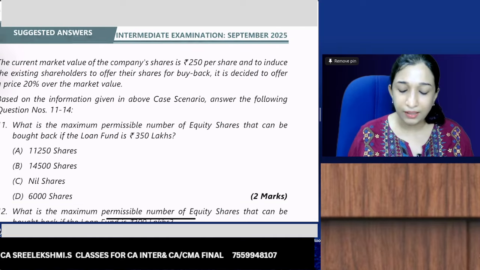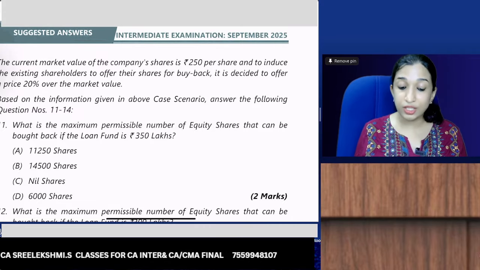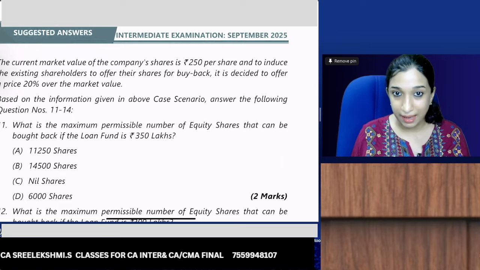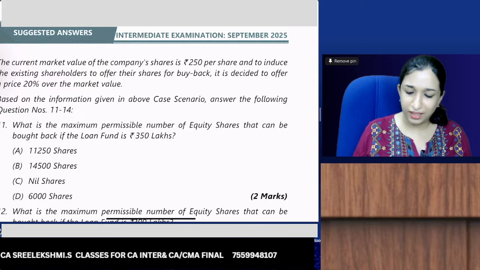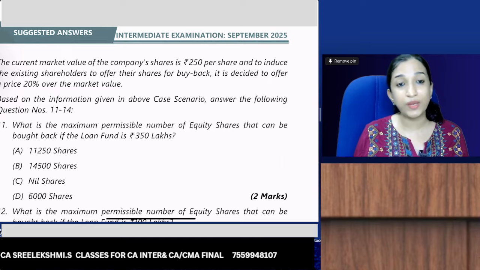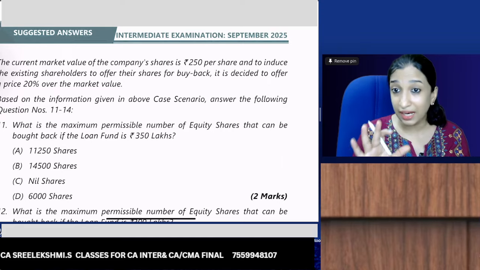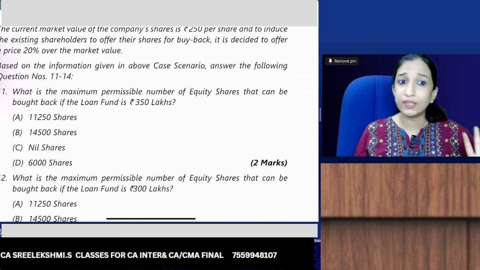Now the current market value of the company's share is 250, and to induce the existing shareholders to offer their shares for buyback, it decided to offer a price 20% over the market value. We have seen this type of adjustment. So 250 plus 20%, what is the buyback price? 300. Based on the information in the above case scenario, answer the following.